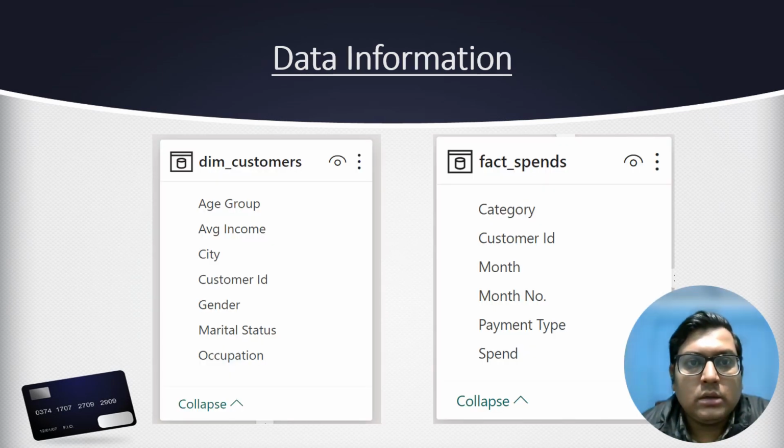The next part is data information. Midtown Bank has given two CSV files for data analysis. The first one is the dimcustomers.csv file and the second one is the factspend.csv file. After loading these files in Power BI, we have some information regarding the files. The customer file has 4,000 records of customers based on different cities, gender, average income, occupation and marital status. And the second file has 8,60,000 records based on spending on category, month, payment type, and how much they spend on purchasing.